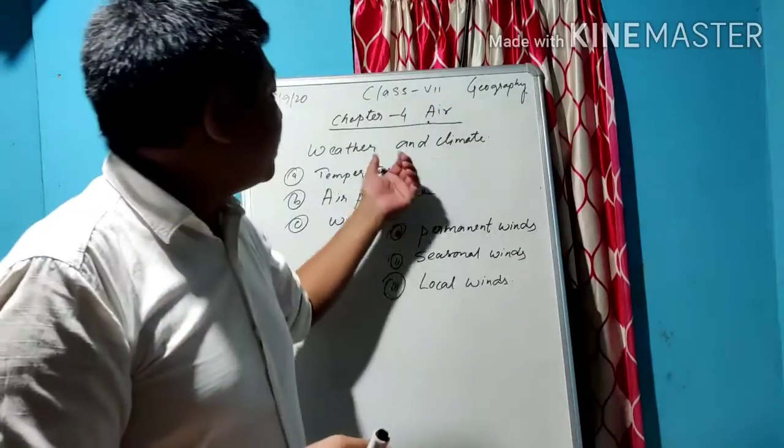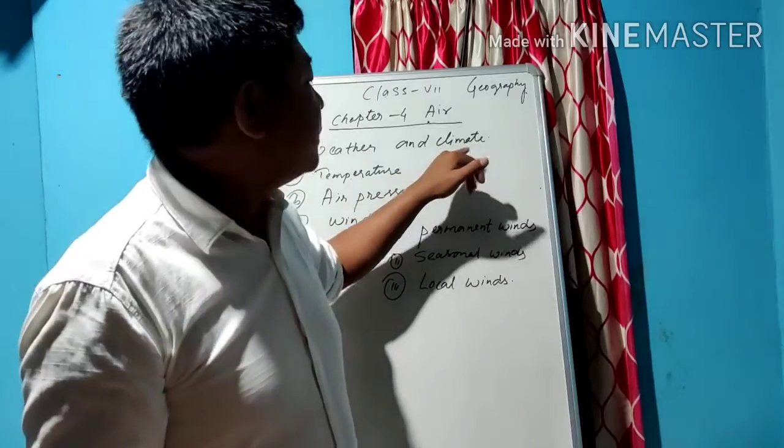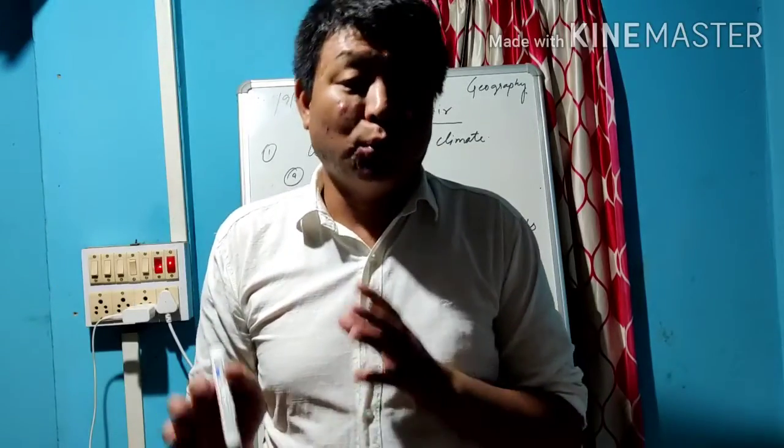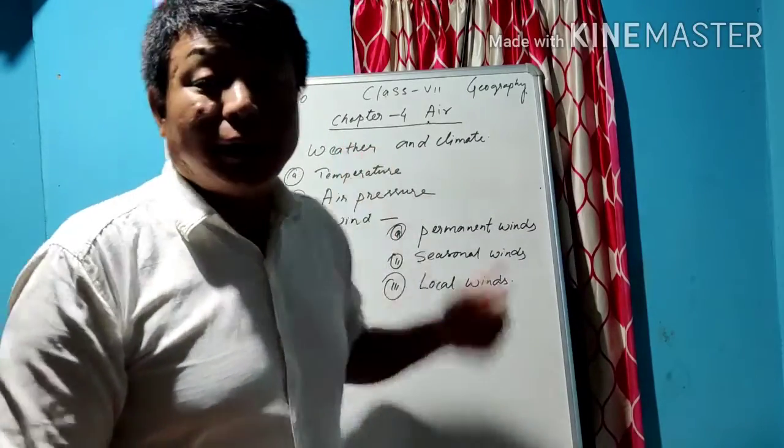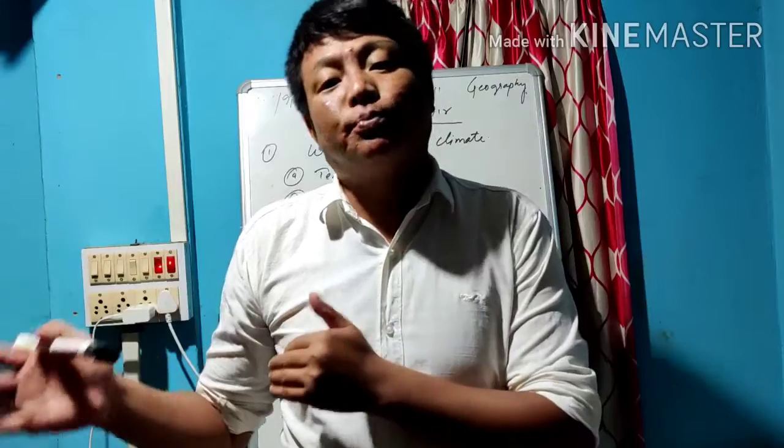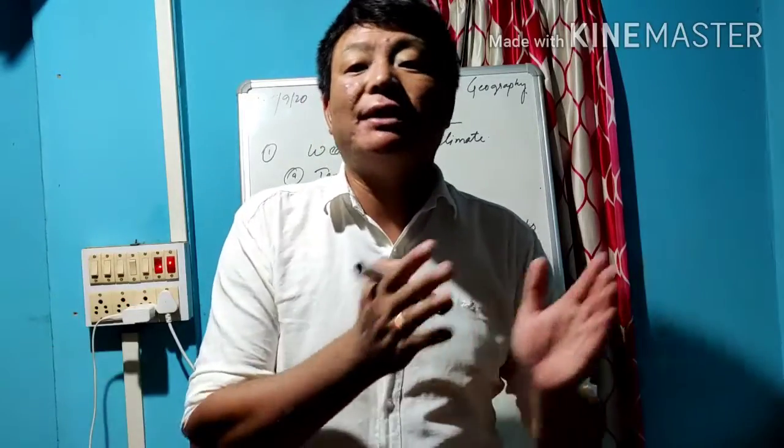So these are the two things. Once again I repeat, the climate is the sum total of the weather over a long period of time, and the weather is the state of the atmosphere. The effect of the atmosphere is the effect on the weather.